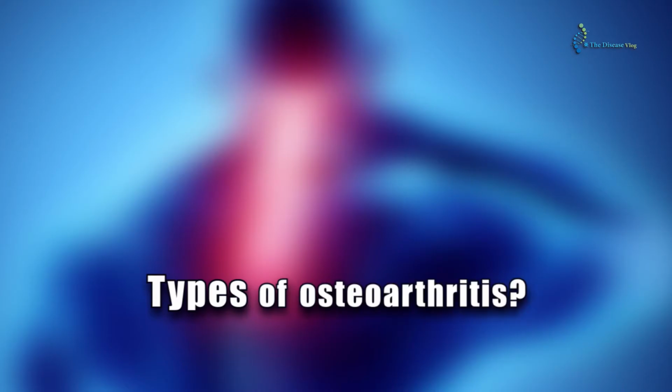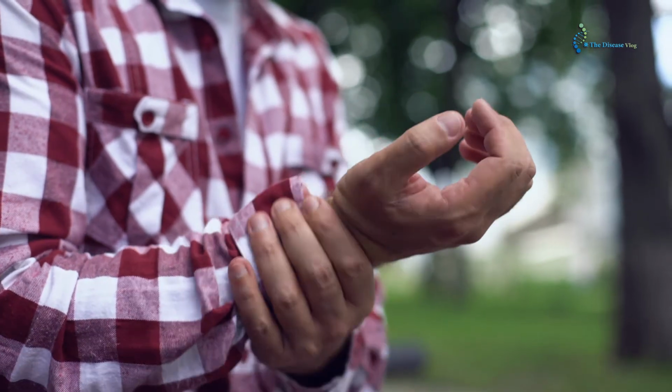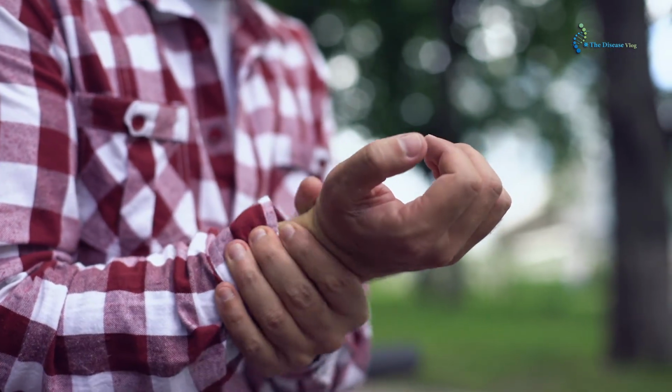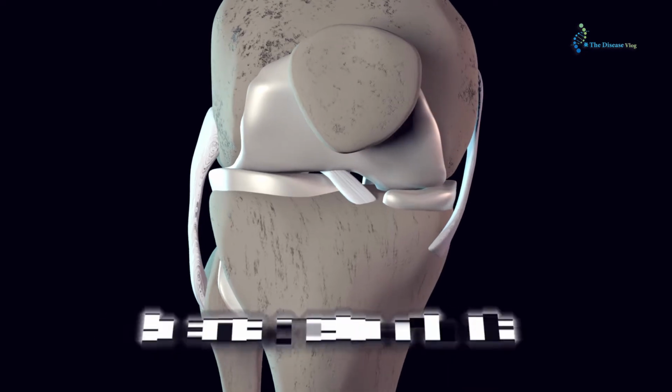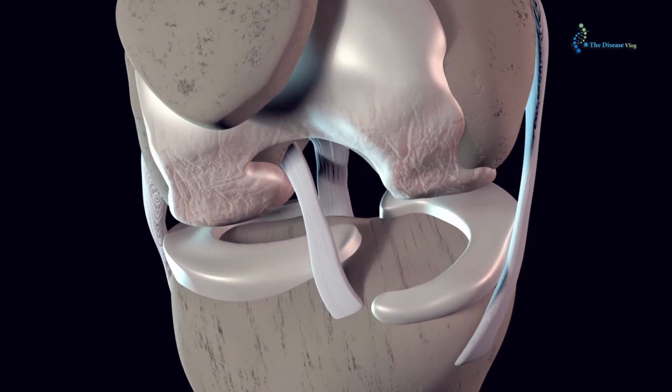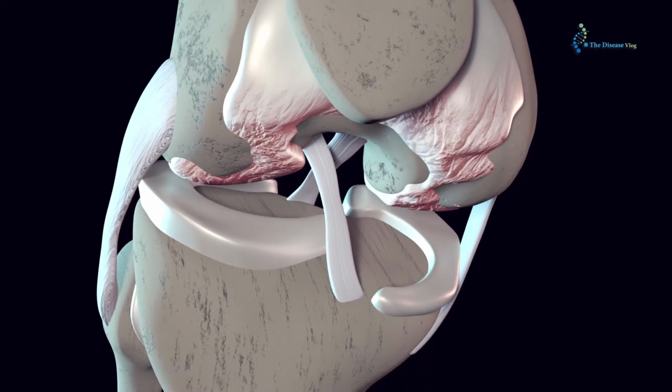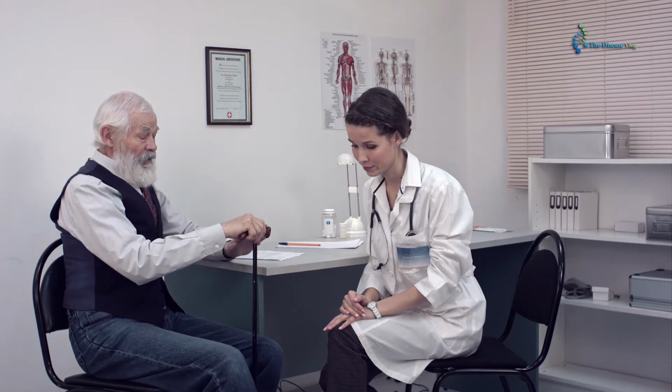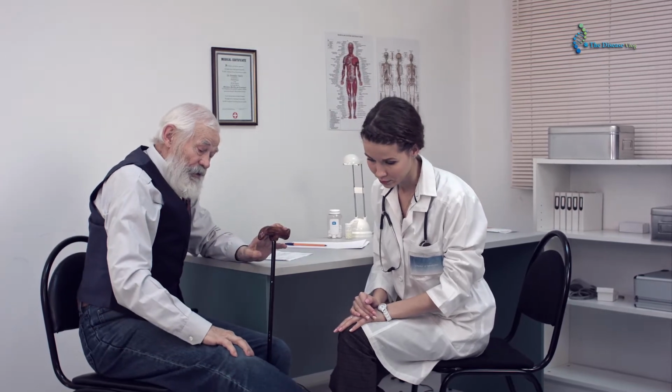Types of osteoarthritis. There are two types of osteoarthritis. Primary osteoarthritis is a condition that develops gradually throughout your life. The second type is secondary osteoarthritis, which happens suddenly when your joint is damaged due to any accidental injury or trauma. This disease affects different people differently. Some people experience mild pain. Others suffer severely. Some feel it all the time after any scheduled work, and others feel this pain for a while.